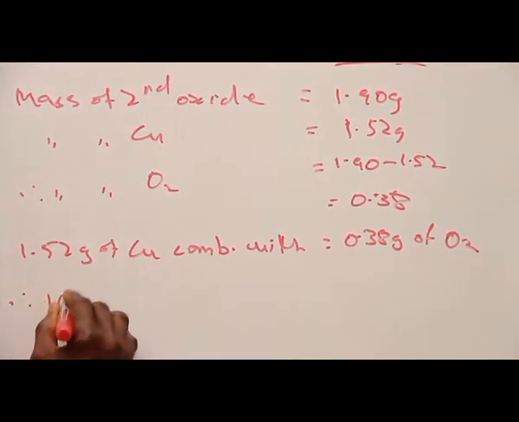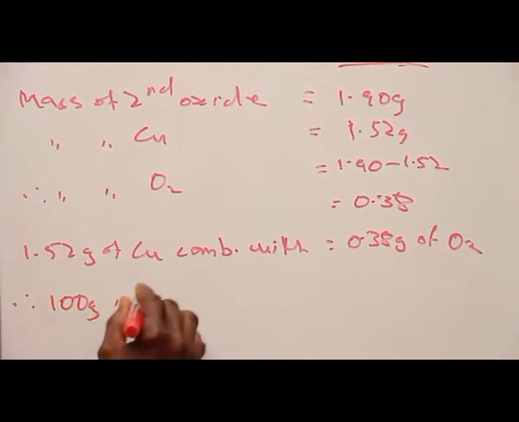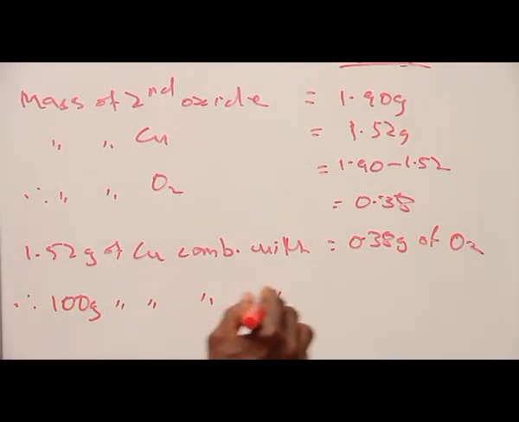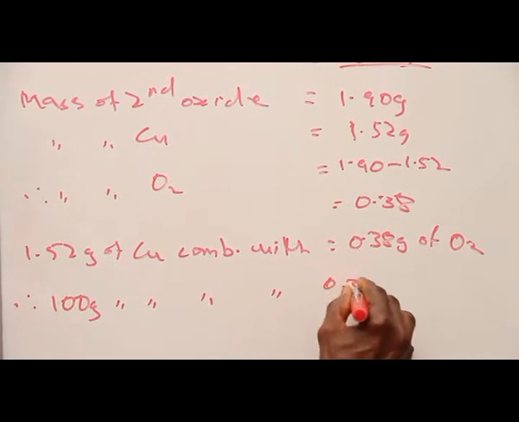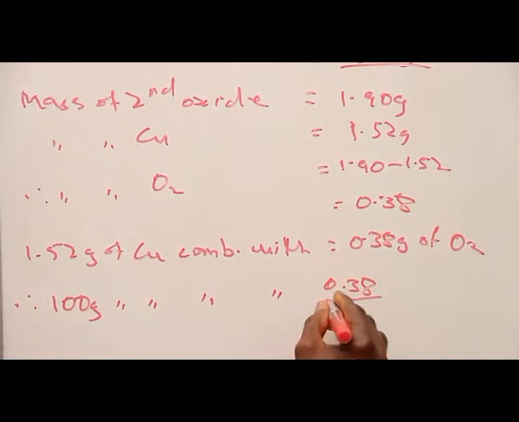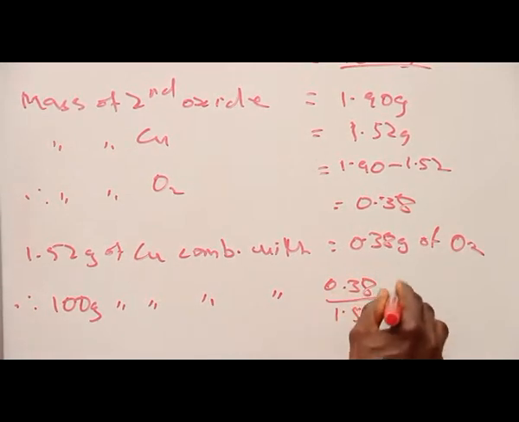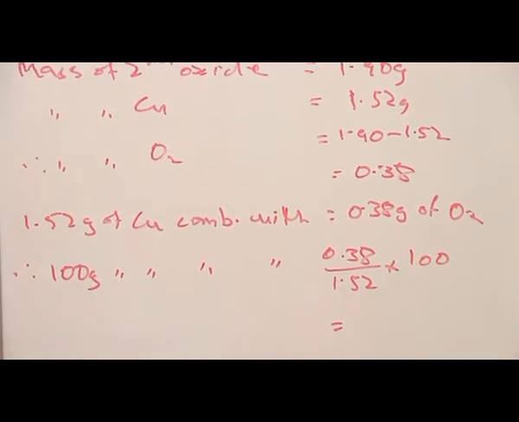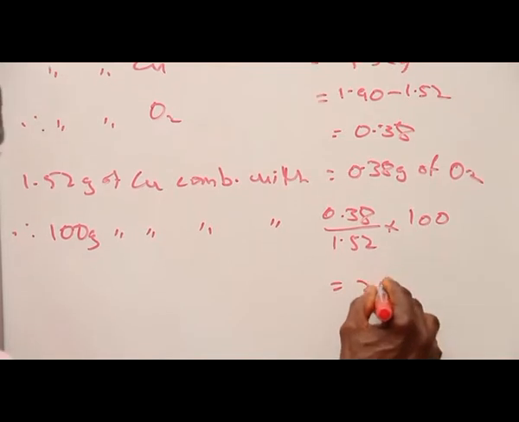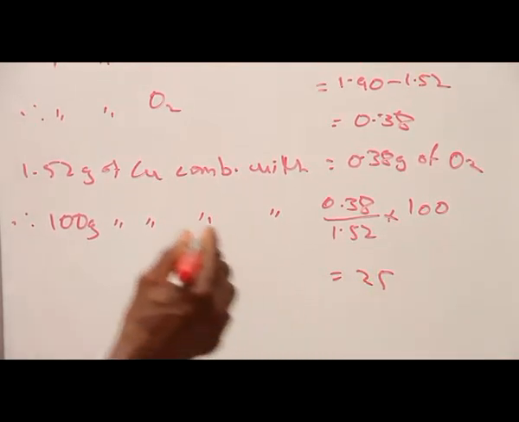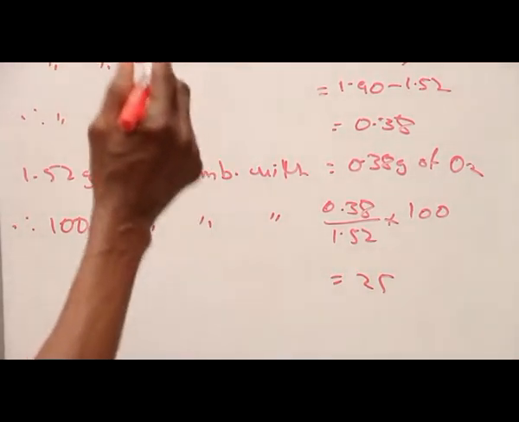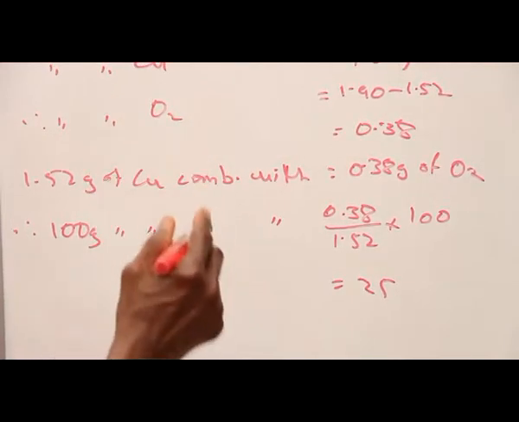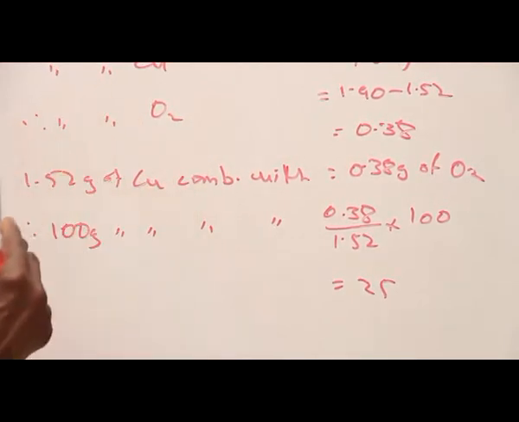Therefore, 100 grams of copper combined with 0.38 divided by 1.52 multiplied by 100. This gets us 25.